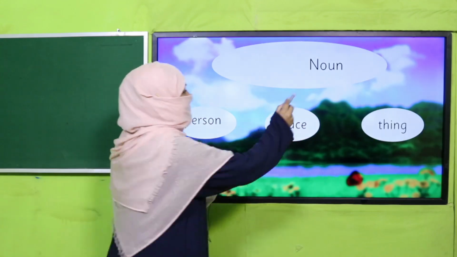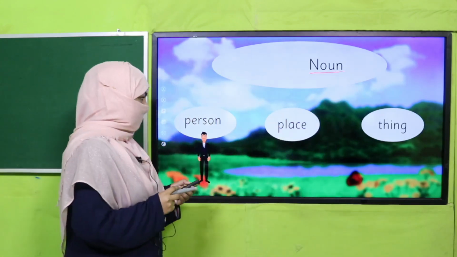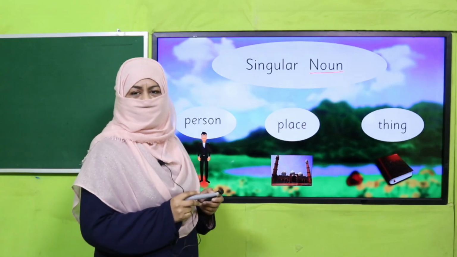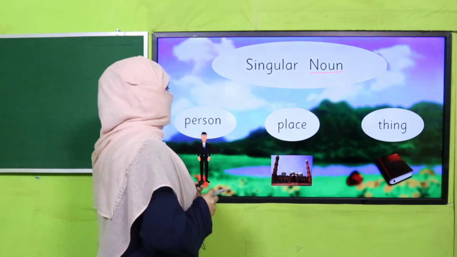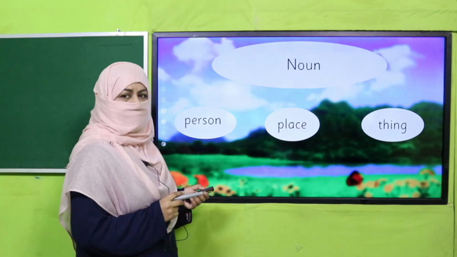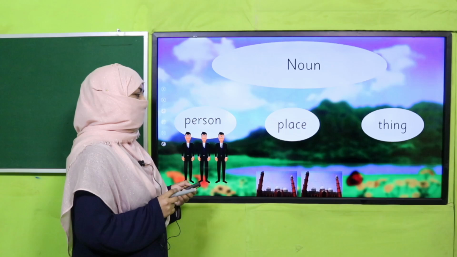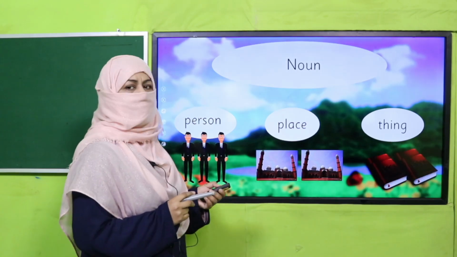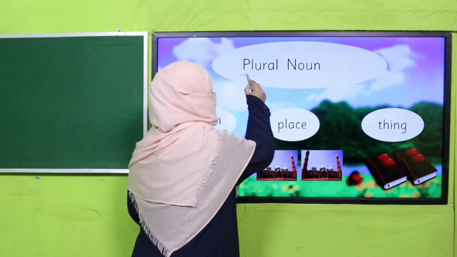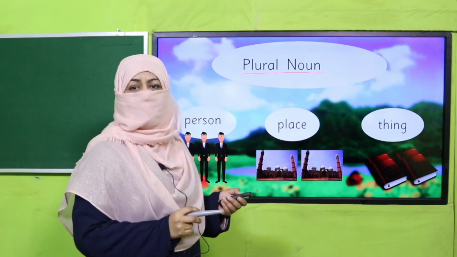And when this noun refers to one person, one place, or one thing, we call it a singular noun. Right? Remember? Okay. And when this noun refers to more than one person, more than one place, or more than one thing, we call it a plural noun. Right? So this is the concept of singular and plural.